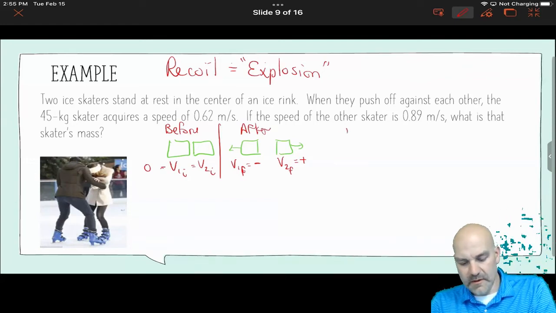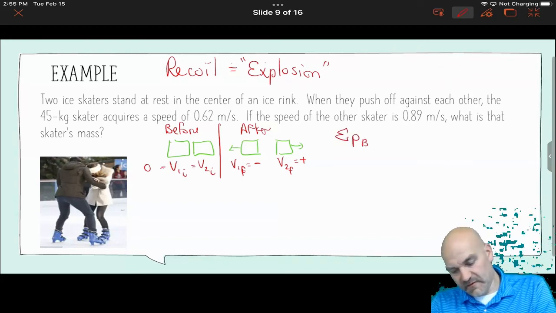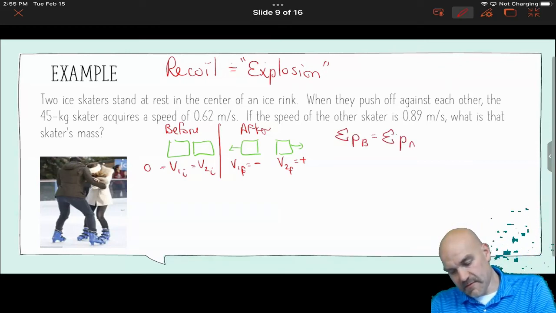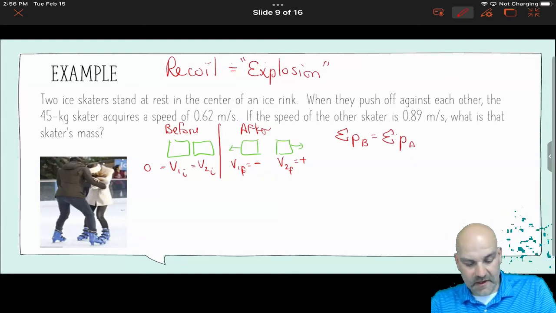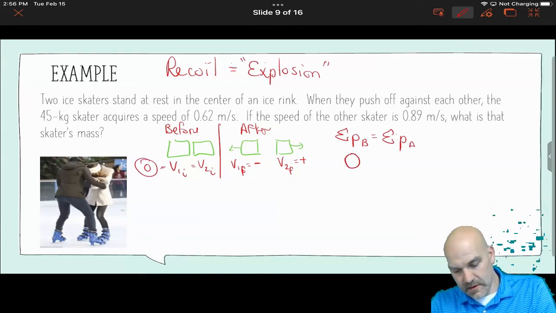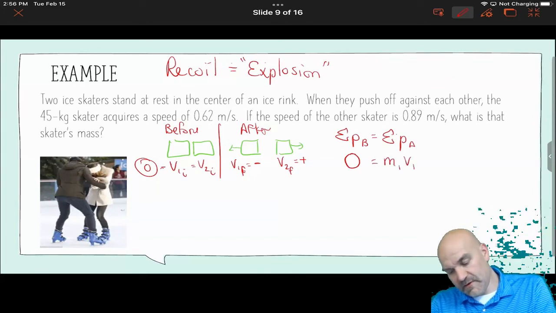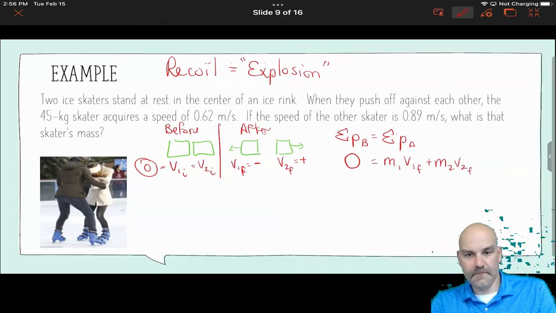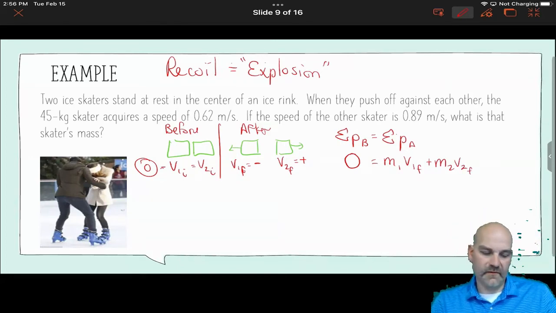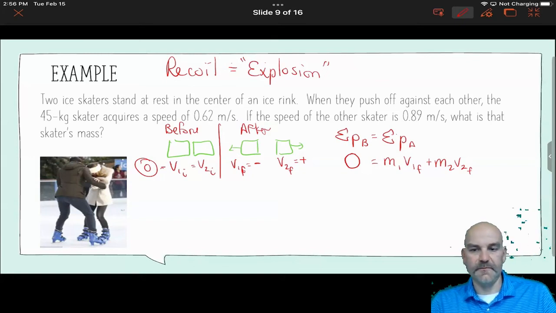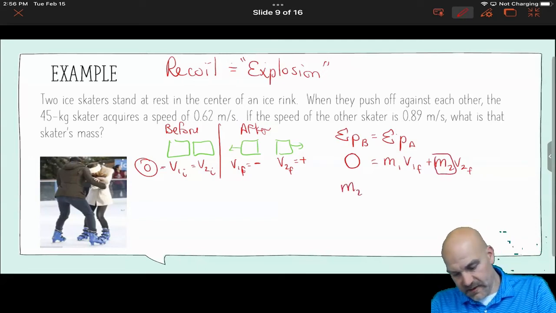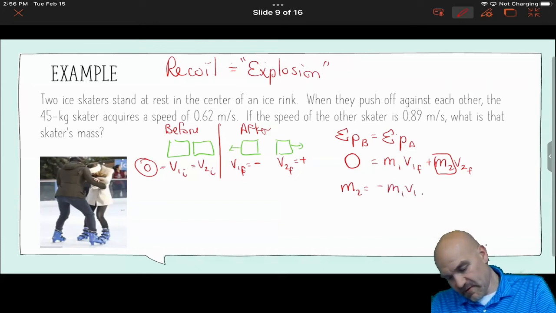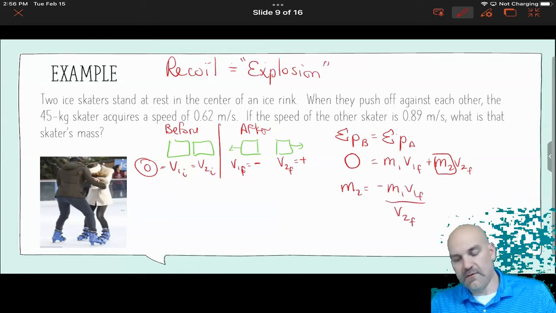That's the picture. The sum of the momentum before is going to equal the sum of the momentum after. We know the sum of the momentum before is 0, and after it's going to be M1 V1 final plus M2 V2 final. Now, in the previous slide, we solved for V2 final, but in this slide, we're going to solve for M2. So M2 equals negative M1 V1 final over V2 final.